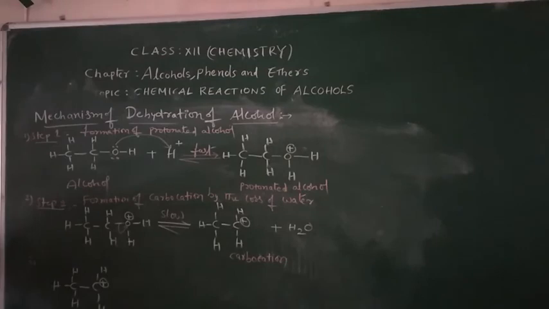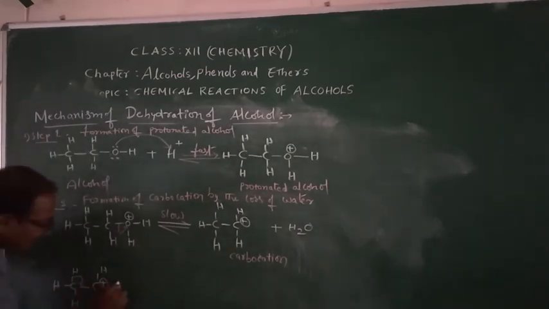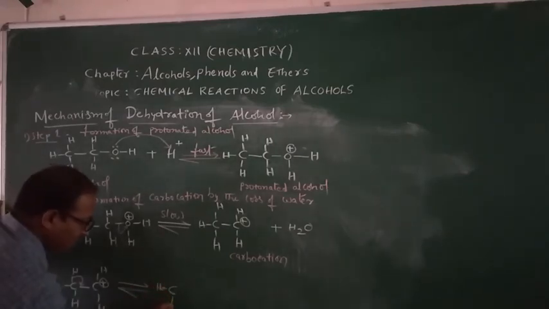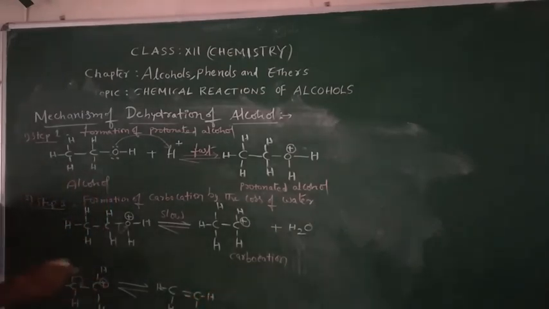Now I am removing one proton. How am I removing the proton, children? You see here, this bond's electrons are given to this carbon. One bond means 2 electrons. Thus 2 electrons are given to this carbon. So if the electrons come, the carbon's positive charge also will get cancelled. And here CH2 double bond CH2, the required alkene came.